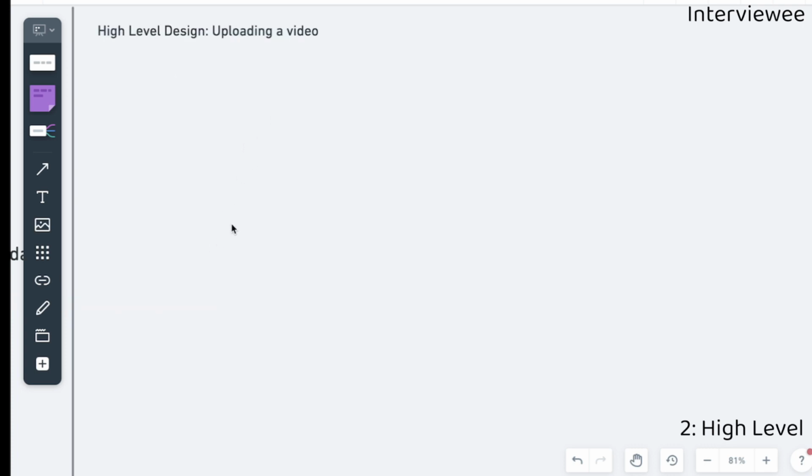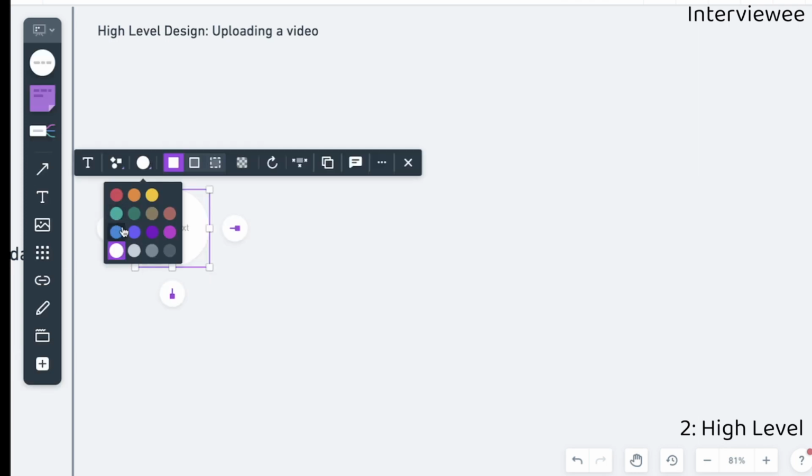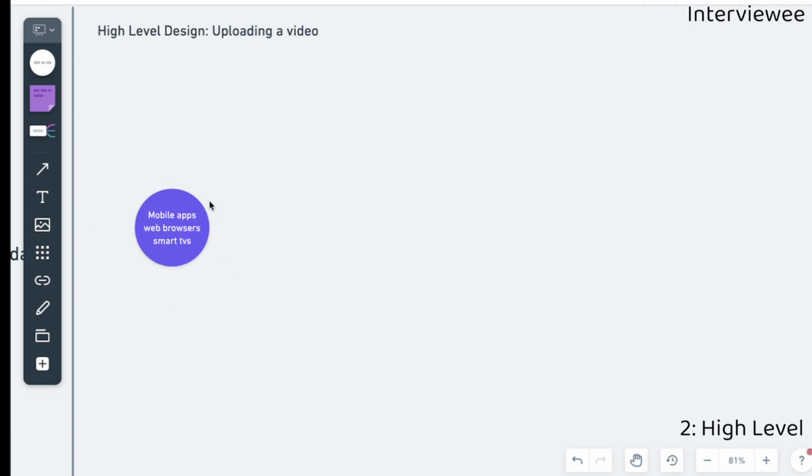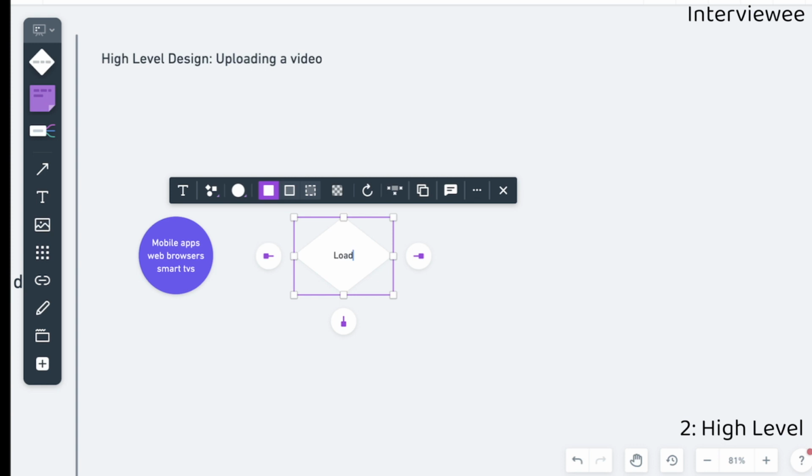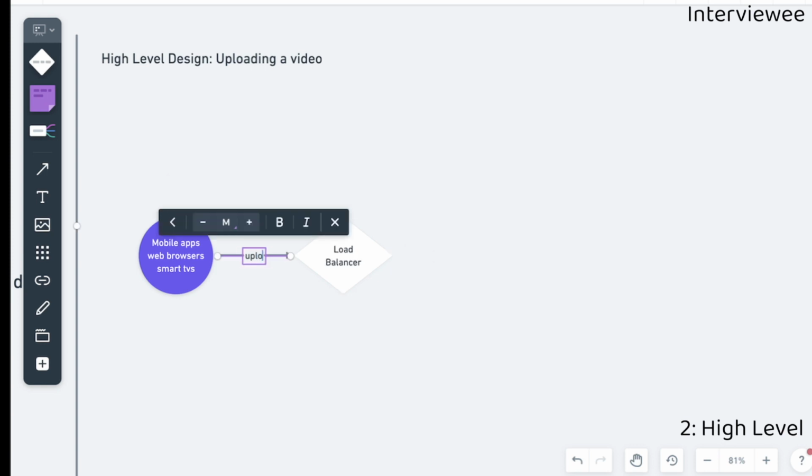Great, so the first thing that we can draw in our system design is probably the clients, and the clients, as you mentioned before, can be mobile apps, web browsers, smart TVs. So users from these three platforms can upload videos. Talking about availability, we probably need to split servers around different regions, so we'll be able to scale in and scale out depending on traffic. So we are going to need a lot of volume in order to handle the requests. When a user uploads a video, it is going to do two steps.